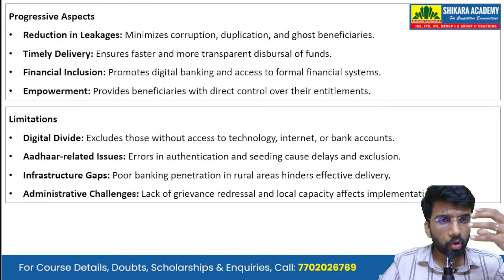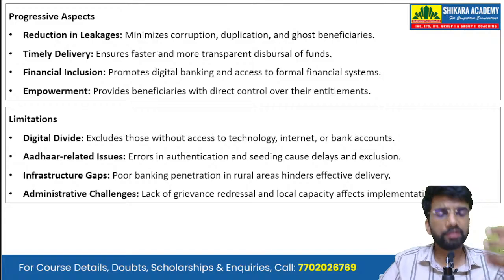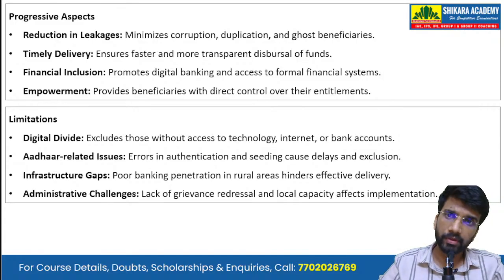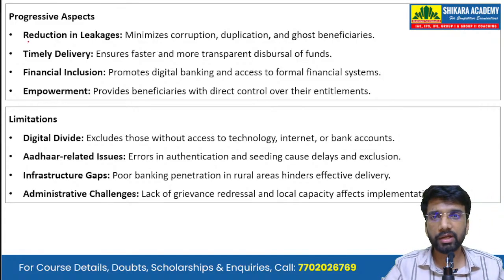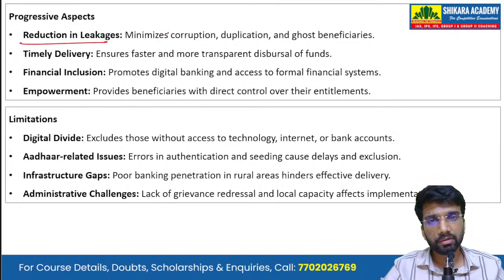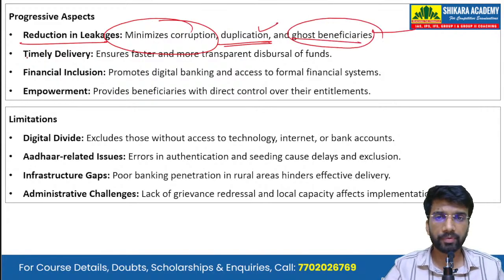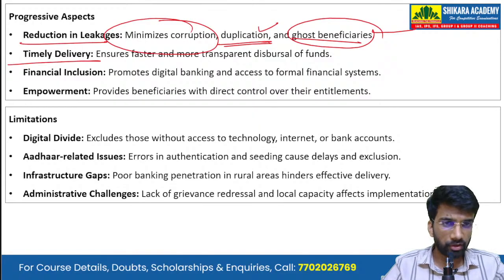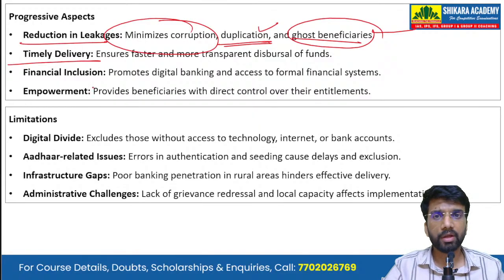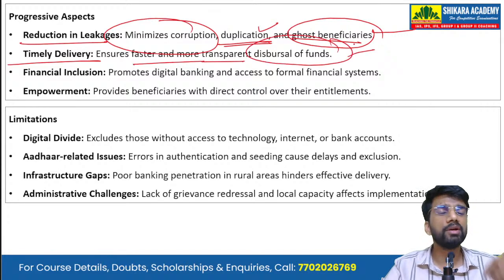Now, the progressive aspects or the positive things about this DBT scheme is that there has been a reduction in leakages. It minimizes corruption. DBT, direct benefit transfer, minimizes corruption. It also minimizes duplication and the ghost beneficiaries. Then there is timely delivery of the funds. So it ensures faster and more transparent disbursal of the funds.